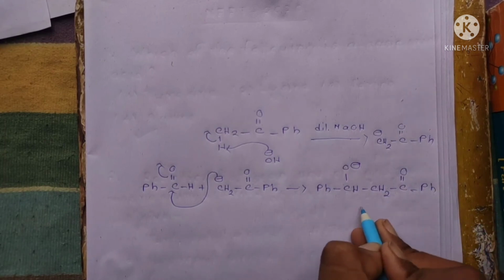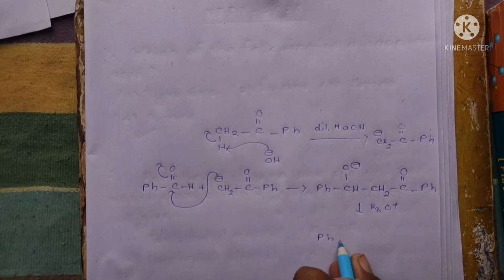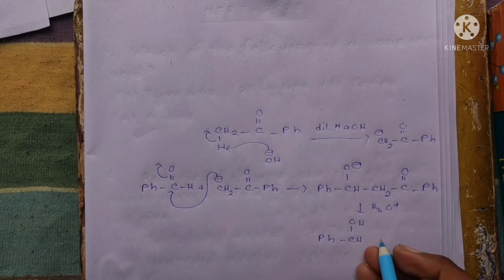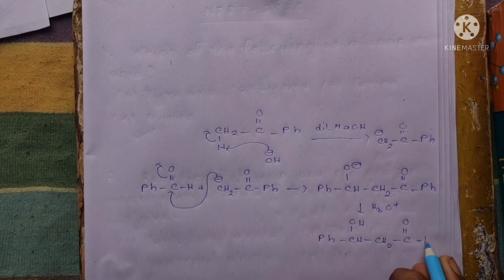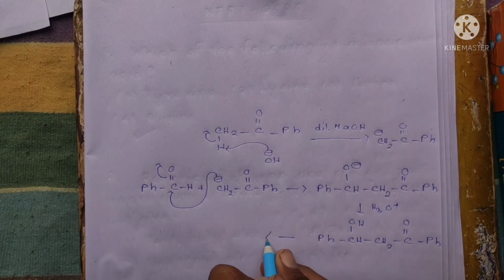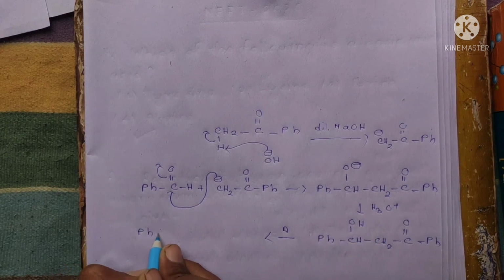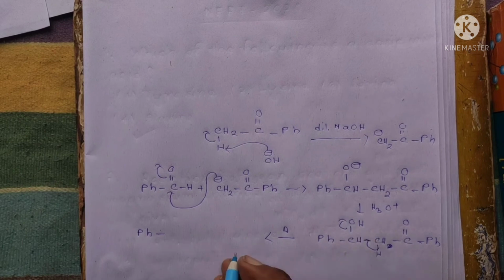Now when this is hydrolyzed by H3O plus, this O negative is converted into OH. And in presence of heat, water is eliminated from here. CH2, this means that hydrogen, and here from OH, okay.